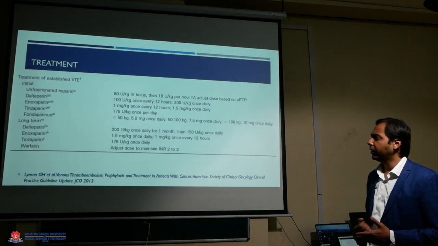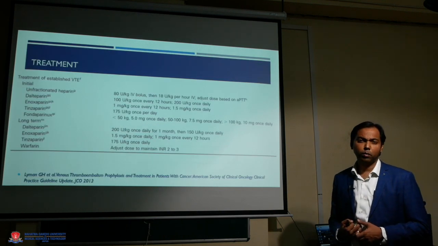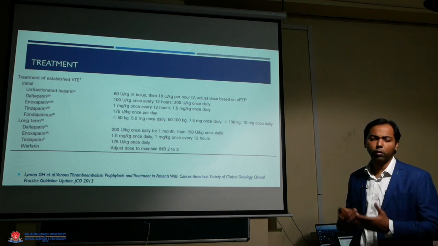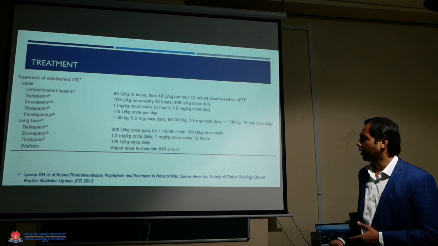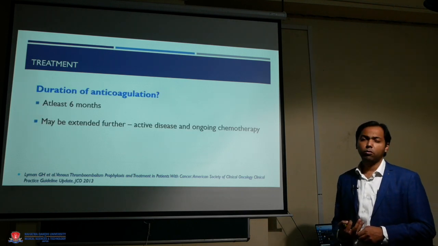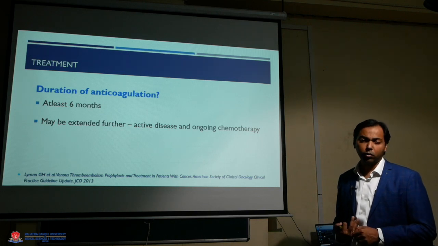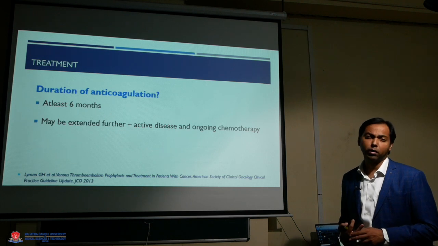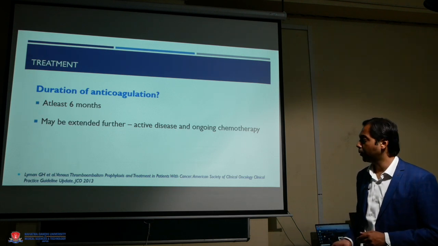How to treat acute VTE in a cancer patient? The preferred agents are heparins, either conventional or low molecular weight. Low molecular weight are obviously preferred. Duration of anticoagulation should be at least 6 months, and based on the presence of active disease or ongoing chemotherapy, we may extend the duration of preventive anticoagulation or therapeutic dose anticoagulation for longer as well.